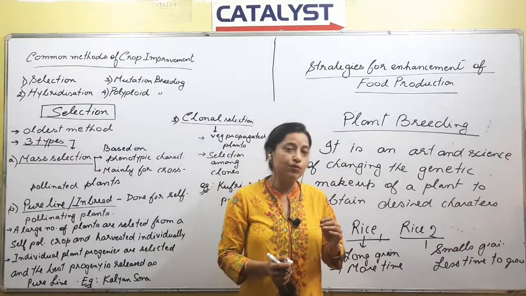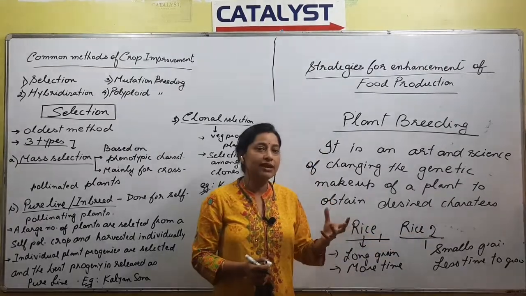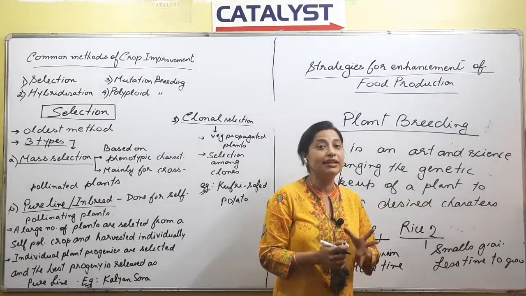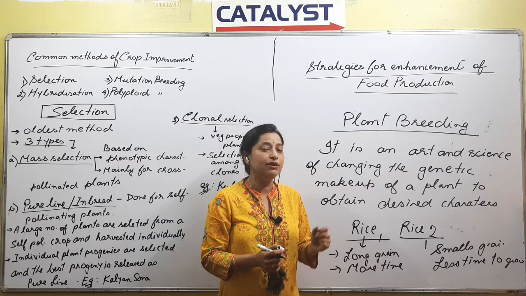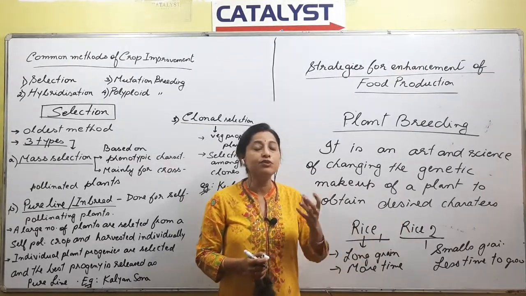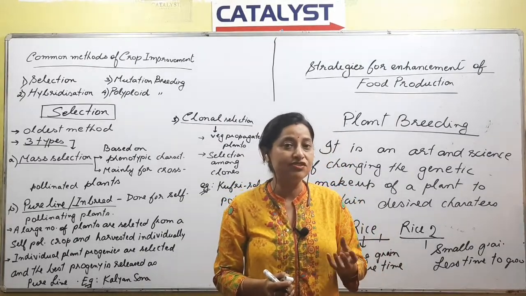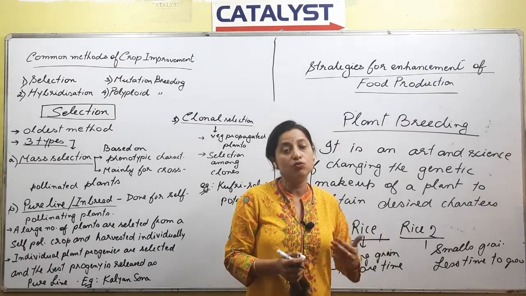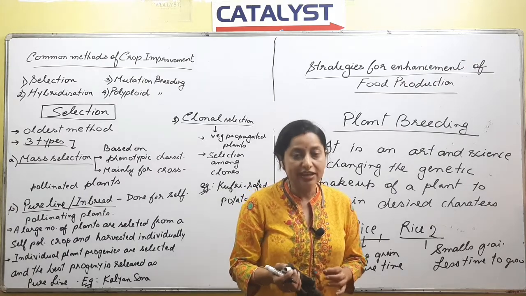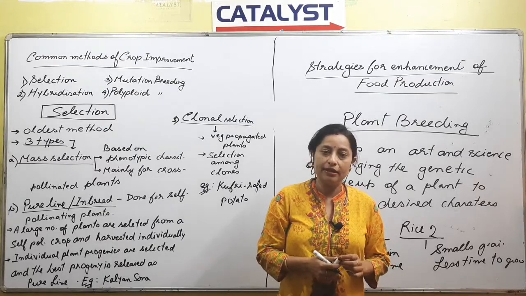Now, what we want is a type of rice which has both the characteristics, right? So we need a rice where both good characteristics are combined. That is what is called plant breeding. What we will do, we will make a cross between this plant and this plant, and the progeny that is formed, after evaluation, if that comes out to be the best rice with all the best qualities according to what we desire, that process is called plant breeding. Because of plant breeding, we get a plant with the desired characteristics. Understood?